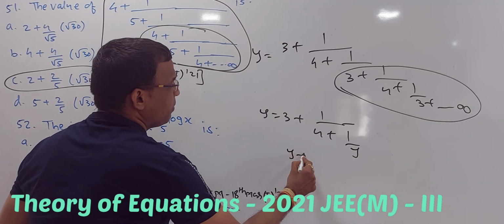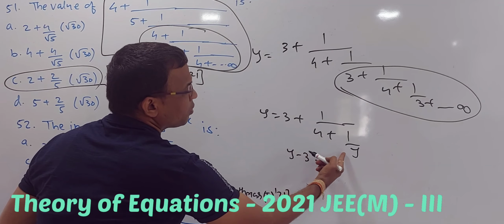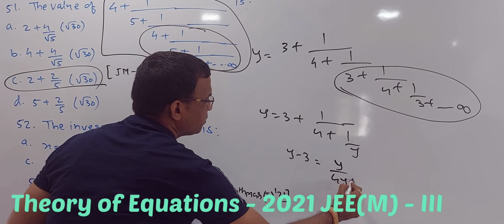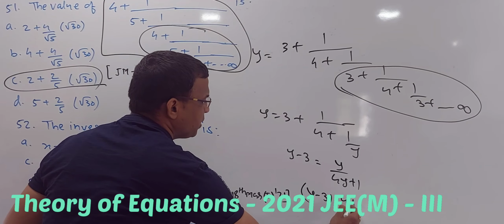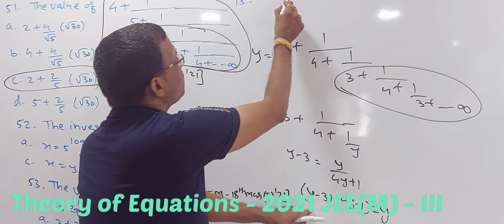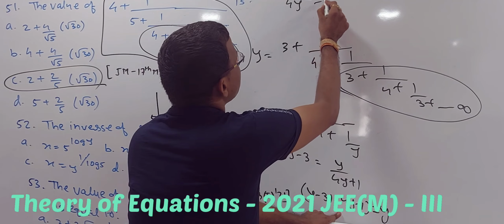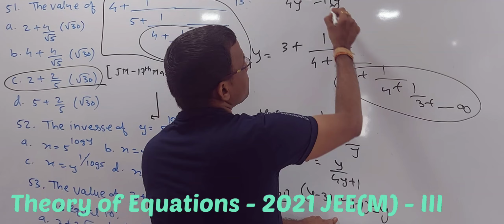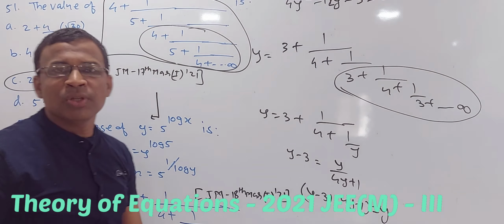Fine. So this gives me y minus 3 is equal to 3 shifted, and reciprocal of this, so it is 4 cross 4y plus 1 upon y shifted up, y upon 4y plus 1. Fine, then cross, so it is y minus 3 into 4y plus 1 is equal to y. So when I do individual multiplication, it gives me 4y square plus y minus 12y is minus 11y minus 3, and minus y this side, so minus 12y minus 3 is equal to 0. Fine, that is something you are getting.